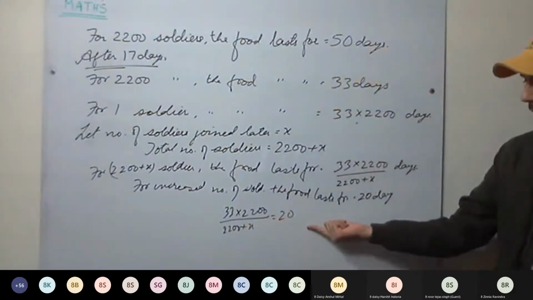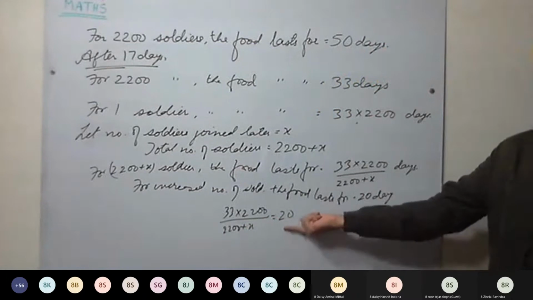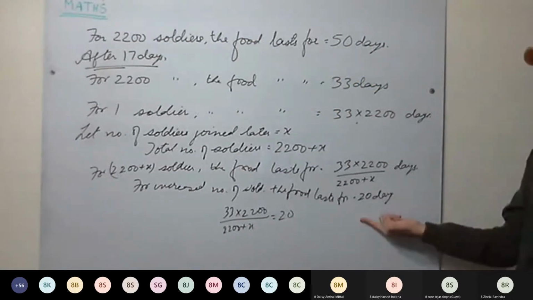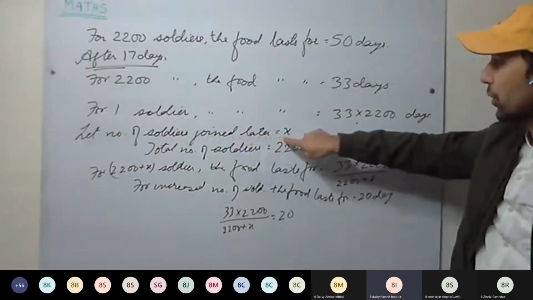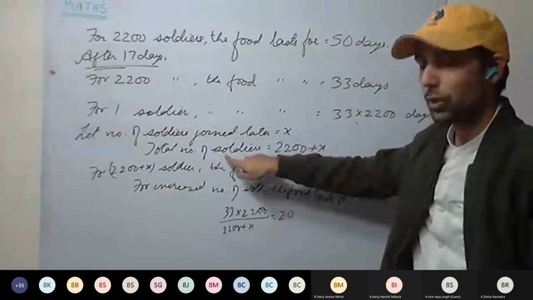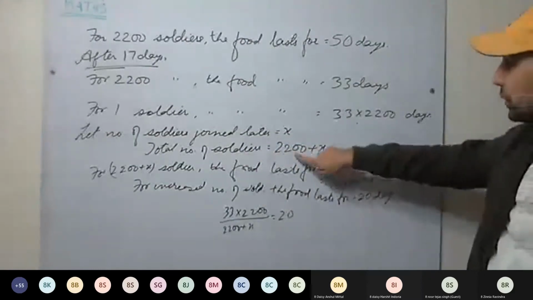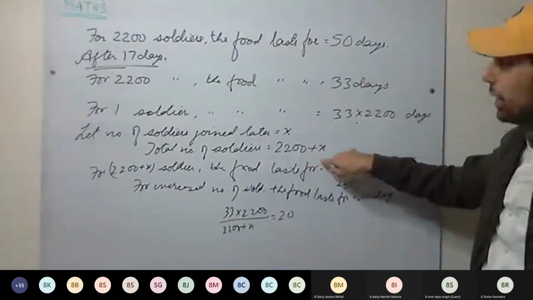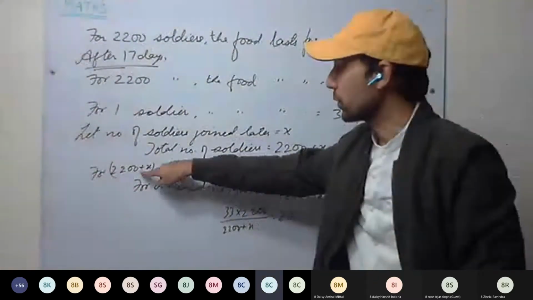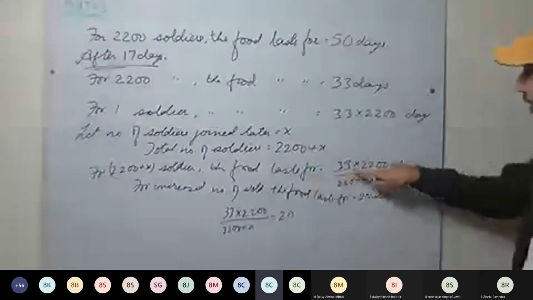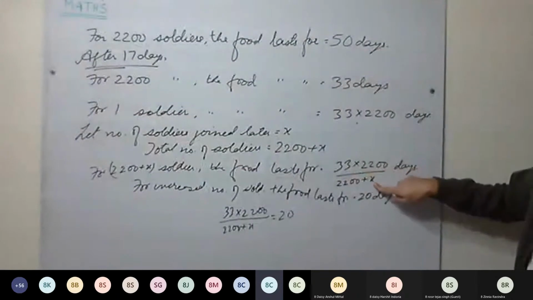Now find the value of X. You can find the value of X directly from here. Understood this one as well? Yes, sir. We are taking the number of soldiers joined later as X. Now the total number of soldiers after 17 days will be 2200 plus X. For one soldier it is lasting for these many days; for 2200 plus X soldiers it will last for that divided by 2200 plus X.